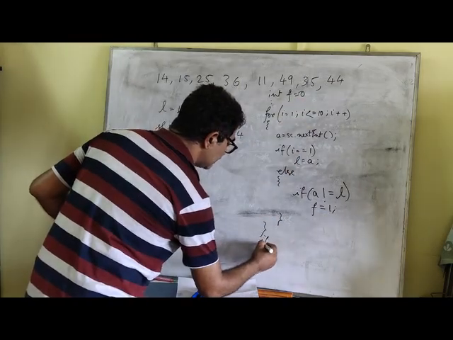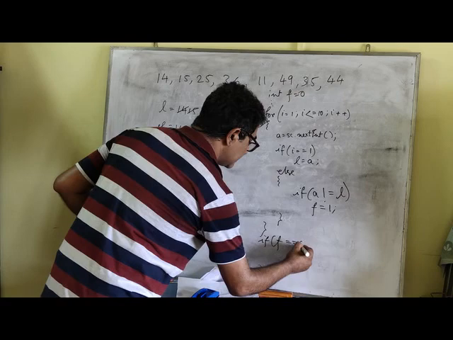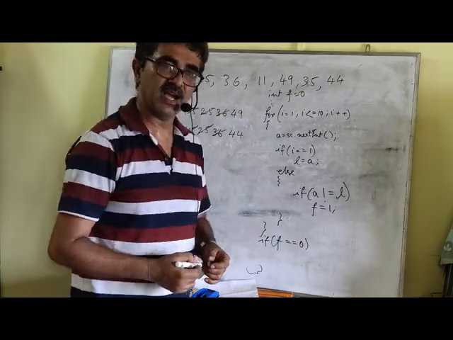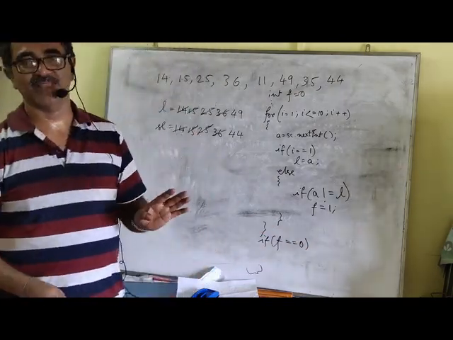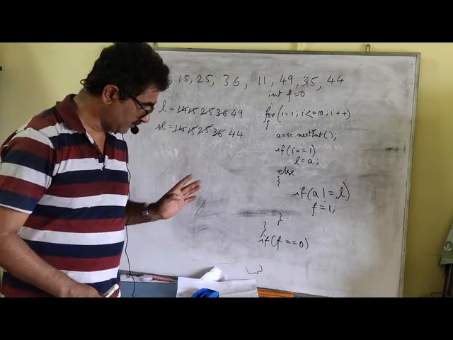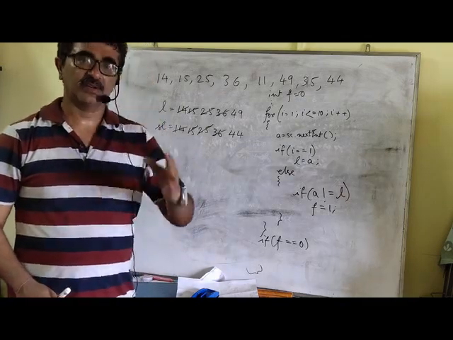So at the end of this, you can put a check. If F is 0, that means all the numbers are same, otherwise all the numbers are not same. I believe all of you got this, and keep a note of all the techniques or tricks which you have learned today.